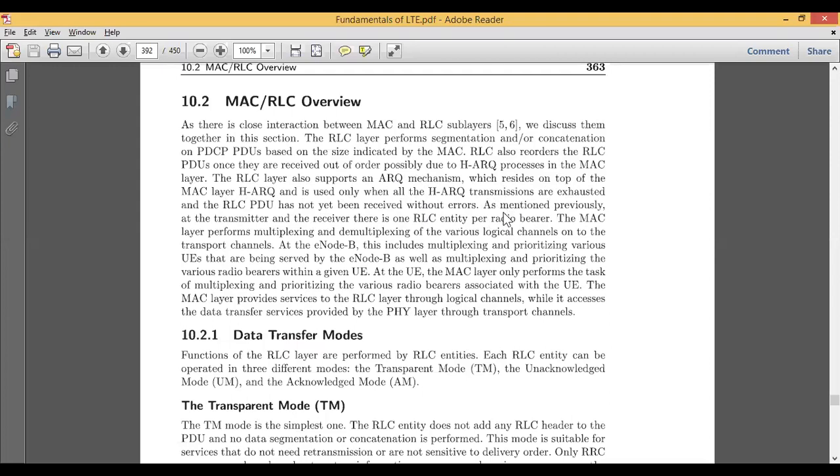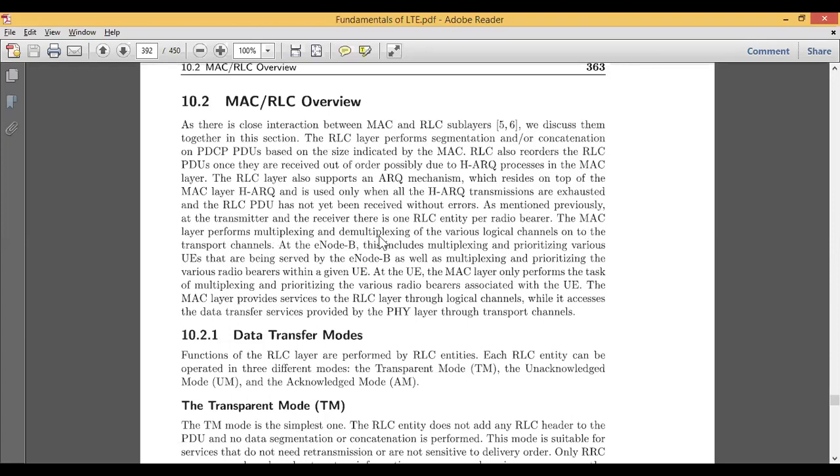Okay, and it will not be used all the time. It will only be used when all these transmissions are exhausted because of some error, or sometimes because the received bits are not properly received, because there are some kinds of flaws, or it can be anything. So based on the type of error, or sometimes on network feasibility, this RLC layer supports this mechanism.